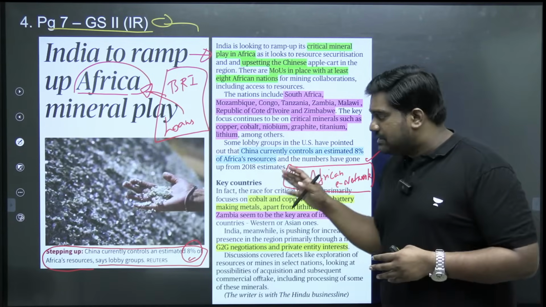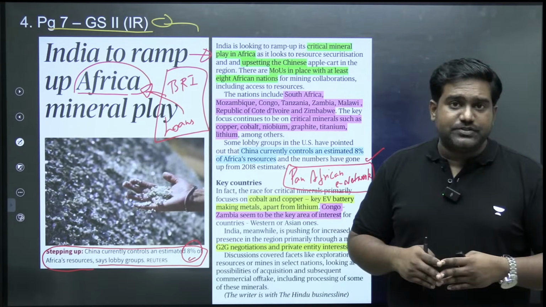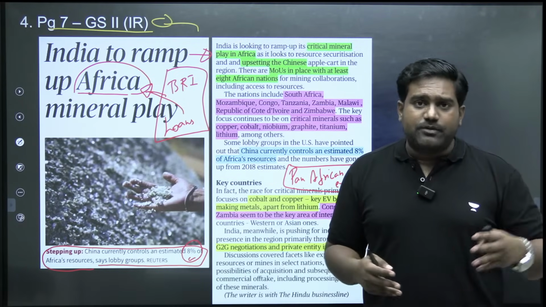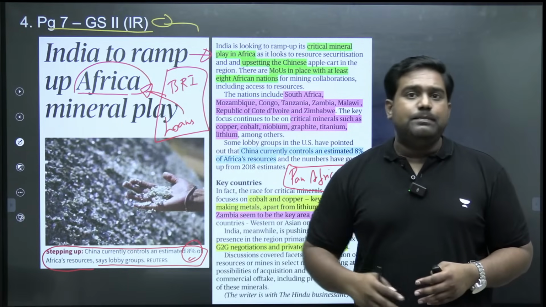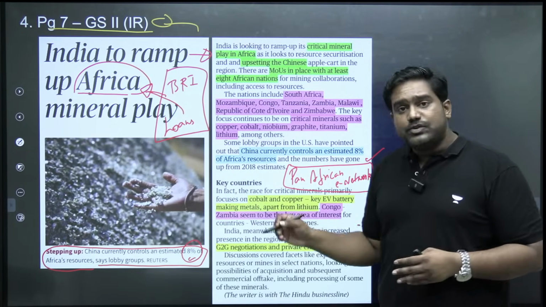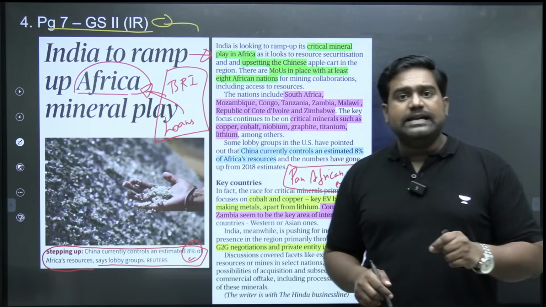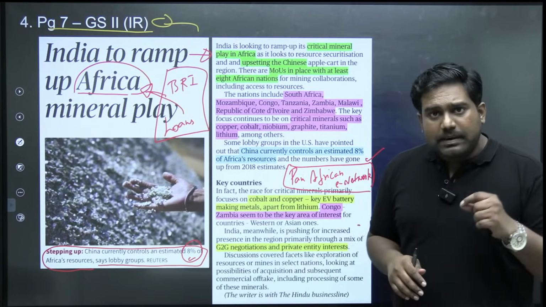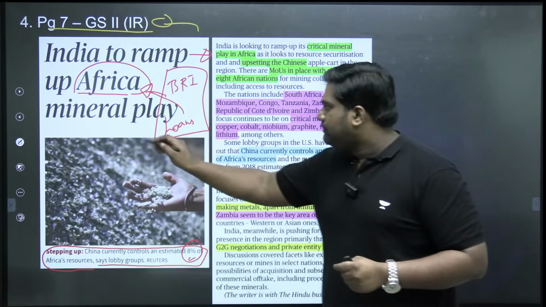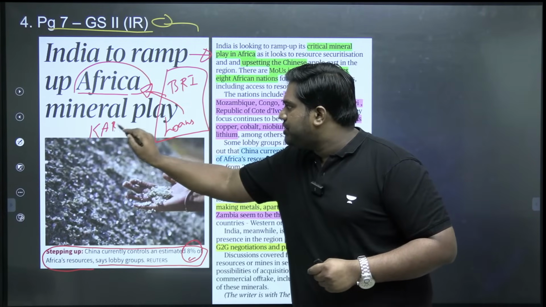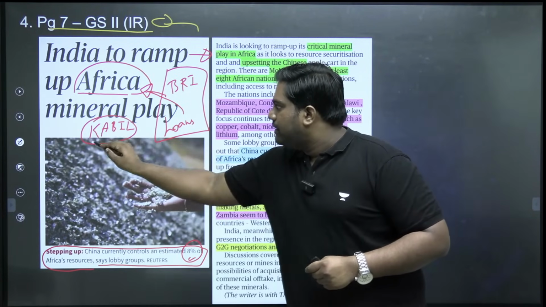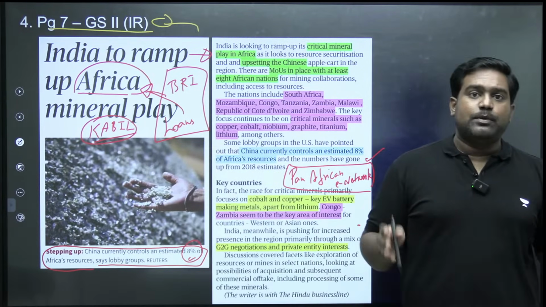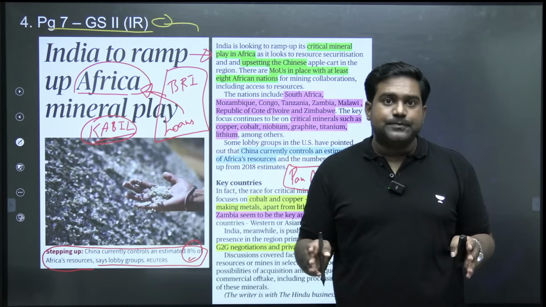So India makes such social investments, economic investments. We have major projects going on in Africa. Many Indian companies, from automobiles to agriculture, have made a big impact in Africa. So India is really focused on Africa, and now the priority is critical minerals, strategic minerals. So Indian public sector companies like Kabil, Khanij Bidesh India Limited, recently set up PSU to focus on critical strategic mineral exploration and sourcing from other countries.